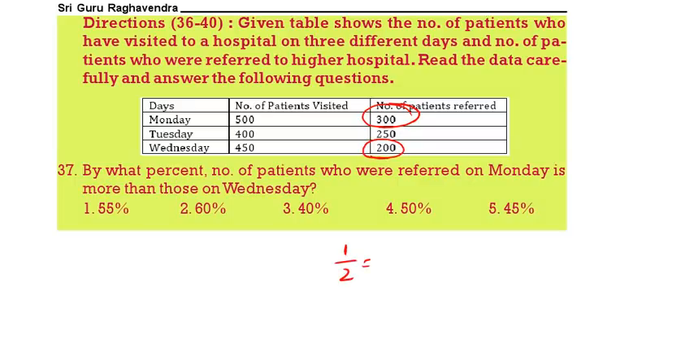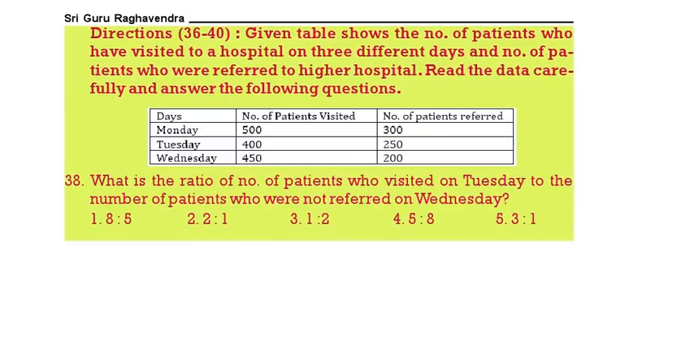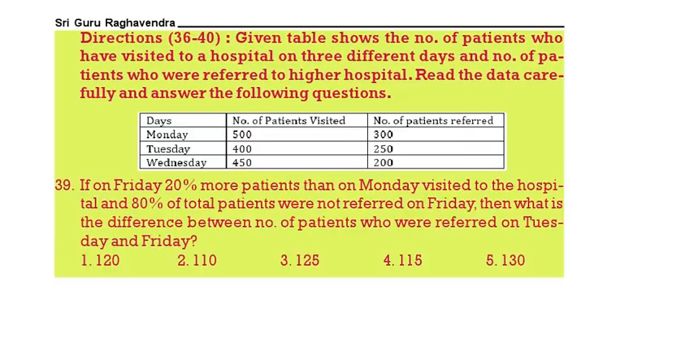So 1 by 2 is always equal to 50%. What is the ratio of the number of patients who visited on Tuesday to the number of patients who are not referred on Wednesday? Visited on Tuesday 400. Not referred on Wednesday 450 minus 200, that is how much? 250. So we have to find the ratio. 0 0 cancel. 5 8s 5 5s. 8 is to 5. Next one.